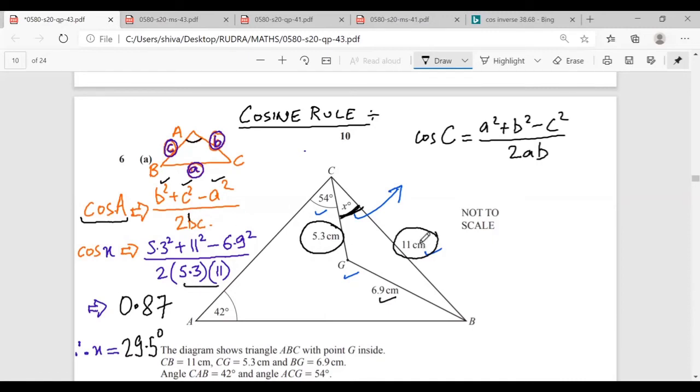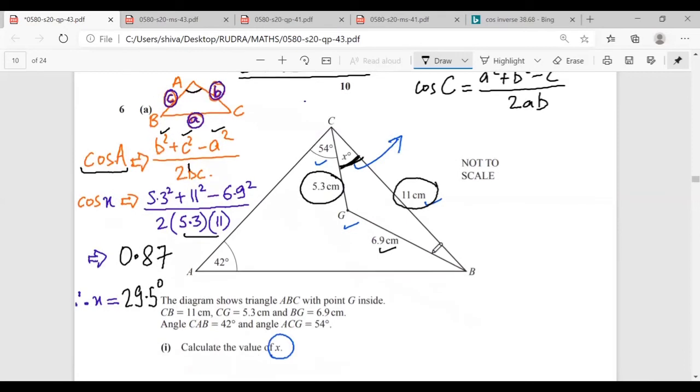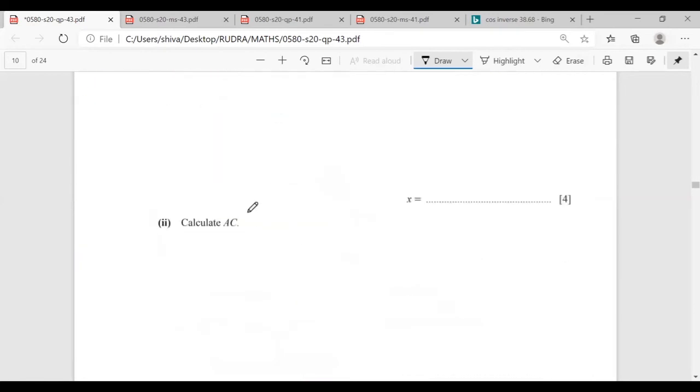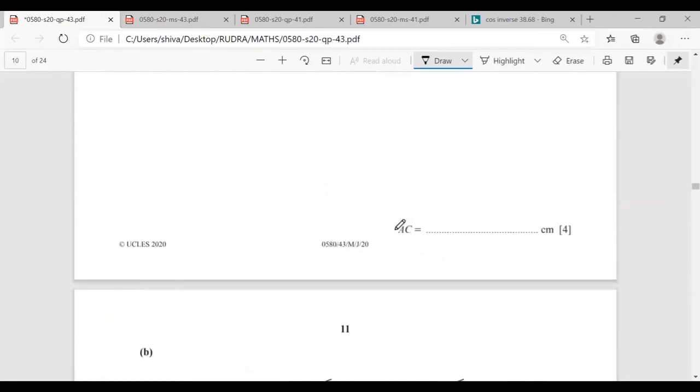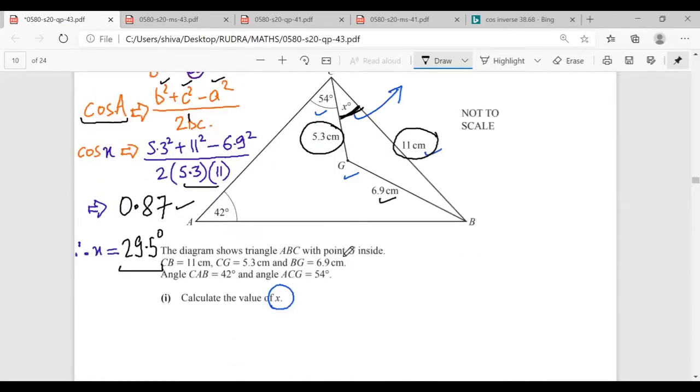Mr. Rudra, is there a doubt? No, sir. So when I calculate this, I get the value 0.87. And when I find the inverse of 0.87, the answer that I get is 29.5 degree. Mr. Rudra, is there a doubt? Okay, now the second part is to calculate AC.